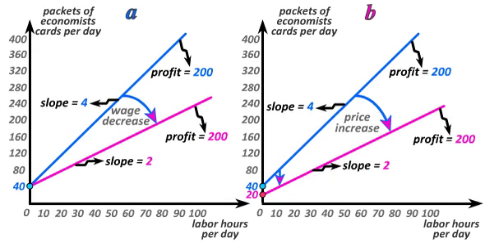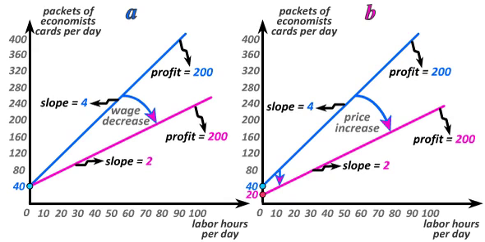In panel B, the wage stayed the same, but the output price increased, which again means that if I hire an additional hour of labor, I'm not going to have to sell as many additional cards, because I can now sell them for more each in order to make up for the additional labor cost. Thus the shallower slope of the isoprofit line. But it also means that even if I don't use any labor at all, my profit is affected, and so the intercept changes.